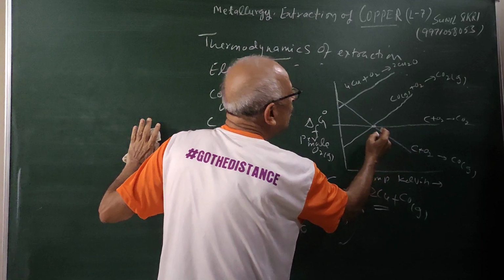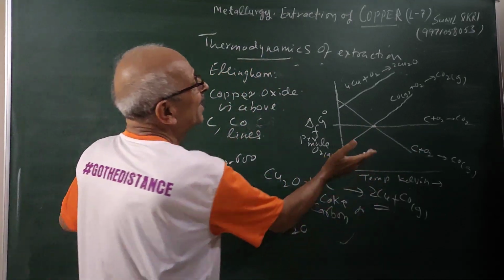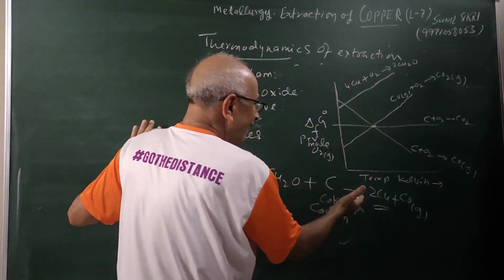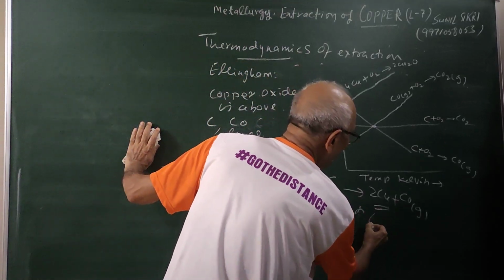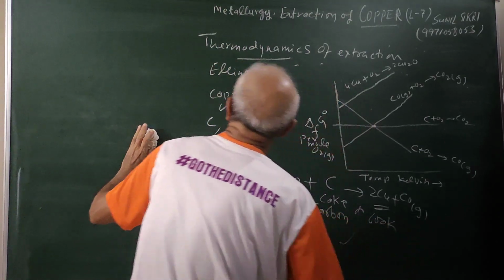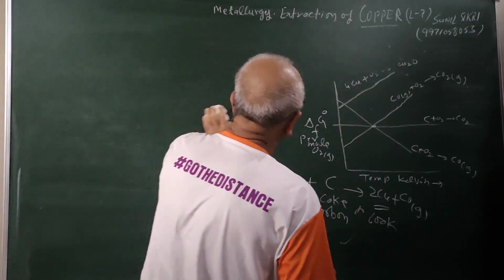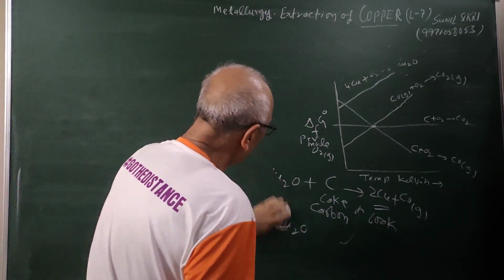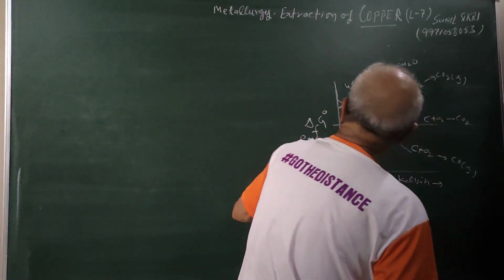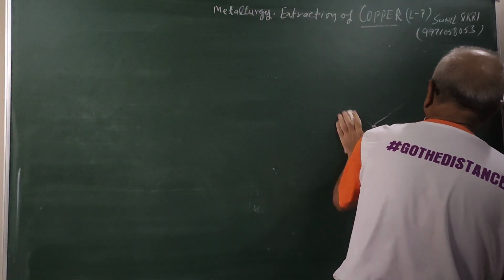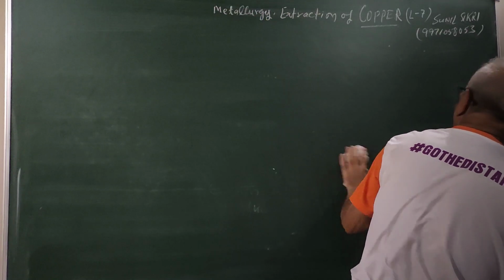Therefore, coke can be used easily. Coke is very cheap and easily available to reduce copper oxide around 500 to 600 Kelvin. Therefore, the thermodynamics is quite favorable. We are not going to use a very high temperature for this, but the problem is, students, most of the time we are using the ore which is copper pyrites.